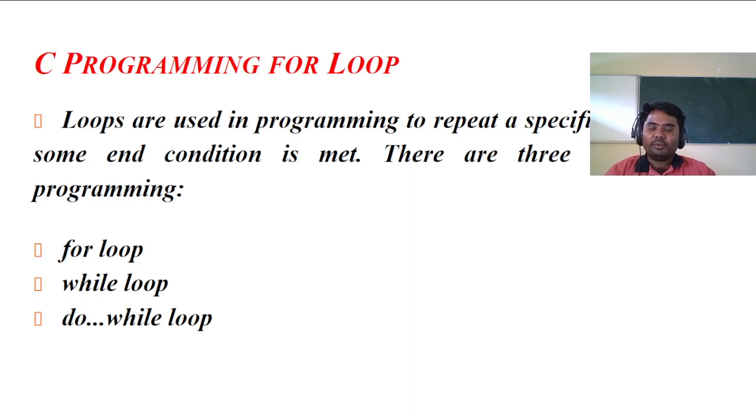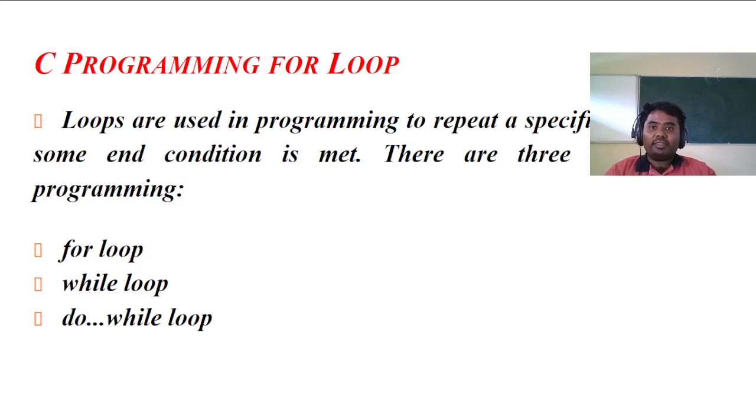Looping is the process of executing the same set of statements n number of times until some condition is met. I mean to say it will execute some statements repeatedly until the condition remains true. Once the condition becomes false, it will come out of the loop. The process of executing the same statement again and again until some end condition is met is called a loop.